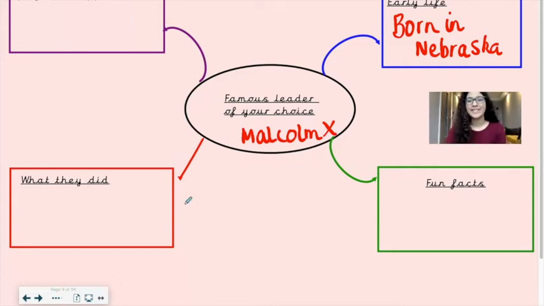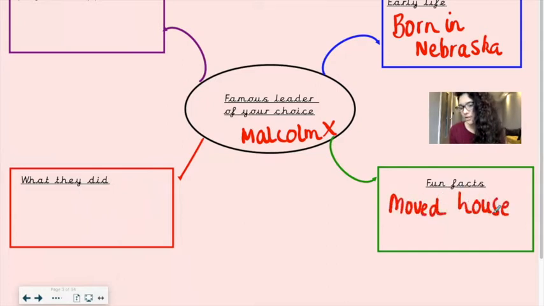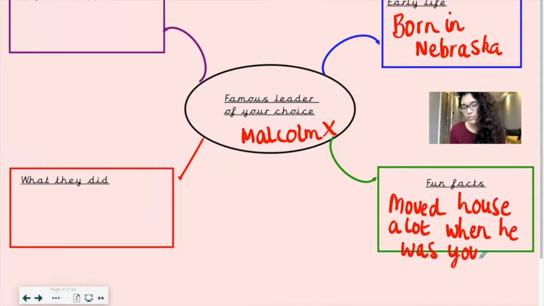A fun fact about Malcolm X, I'm going to actually write that. What can I write as a fun fact about Malcolm X? Now, a fun fact about Malcolm X is that he moved around a lot when he was little. So moved house a lot when he was younger. We'll write that. So that's a little fun fact about him.